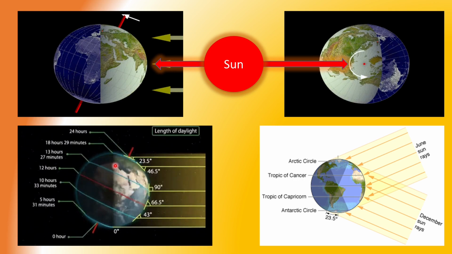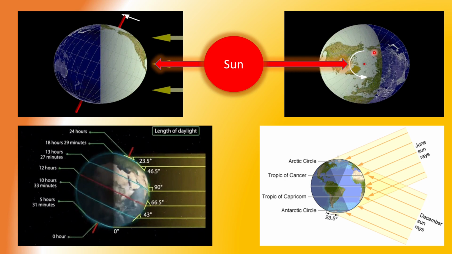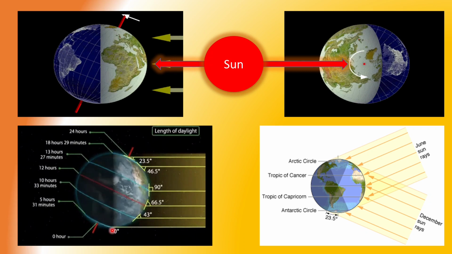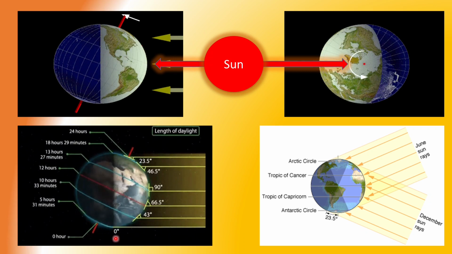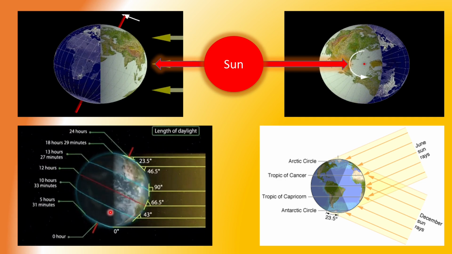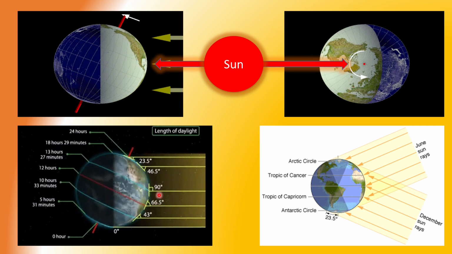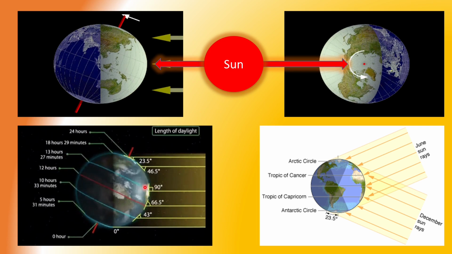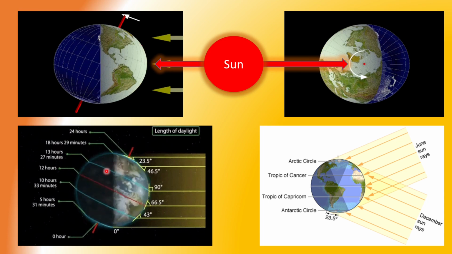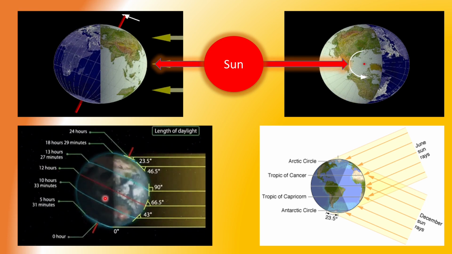North pole is totally within the sunlight as it is shown over here as well as over here, whereas the south pole will be totally within the darkness. And because of this, the timing of daylight will be changing. At the 23.5 degrees, it is 13 hours 27 minutes, whereas the equator will have 12 hours.